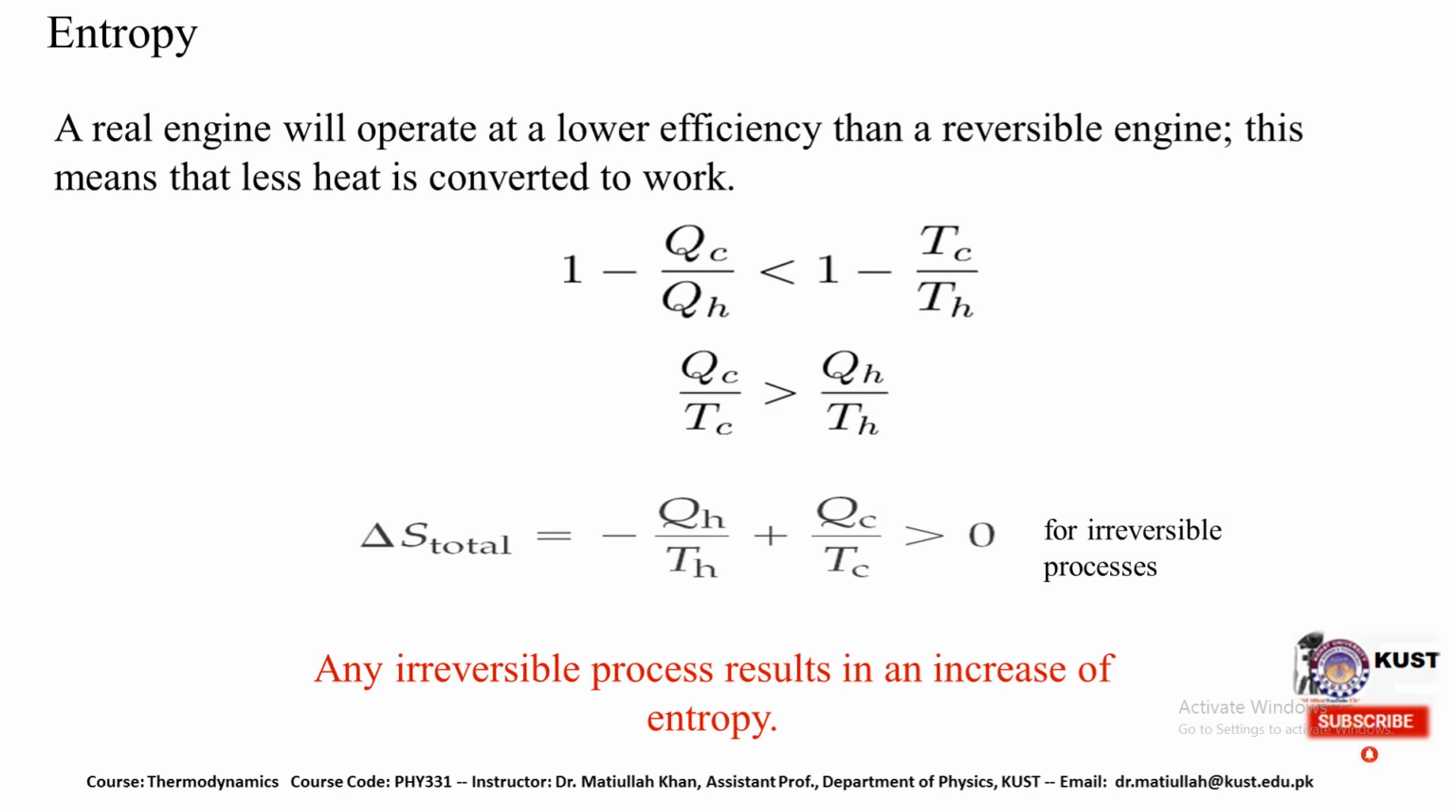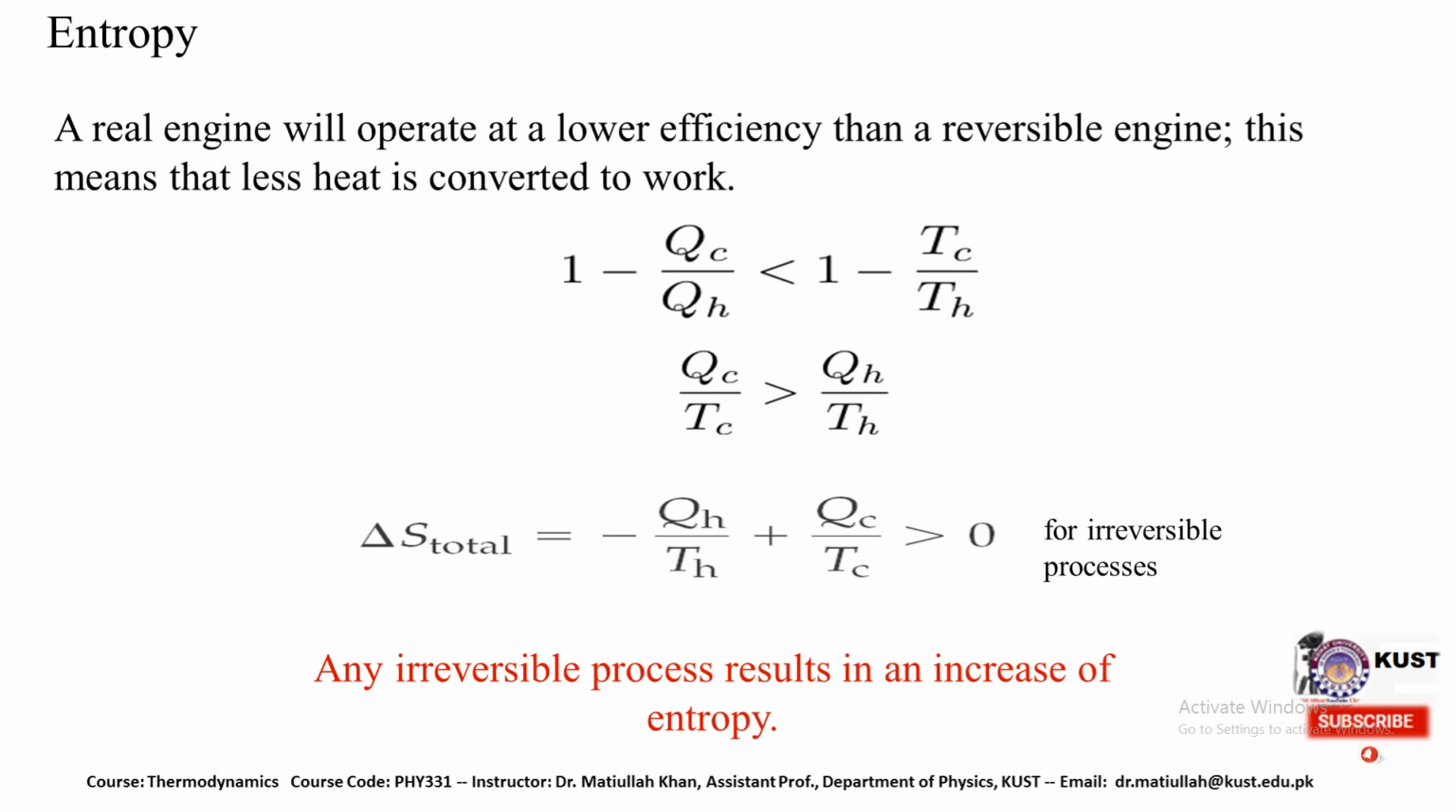So in this case there will be less work, and part of the energy will be wasted to complete the cycle. The equation for that particular case will be 1 minus QC divided by QH should be less than 1 minus TC divided by TH. Furthermore, we can write the same equation like QC divided by TC should be greater than QH divided by TH.